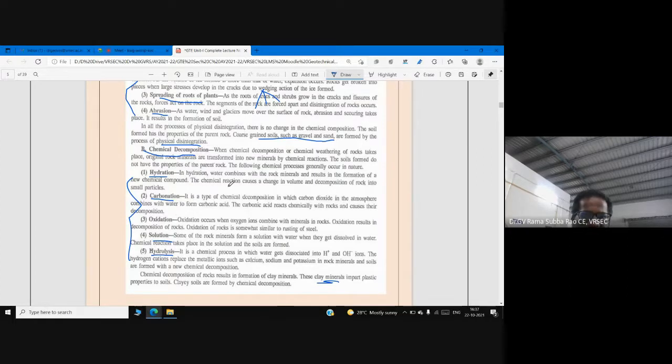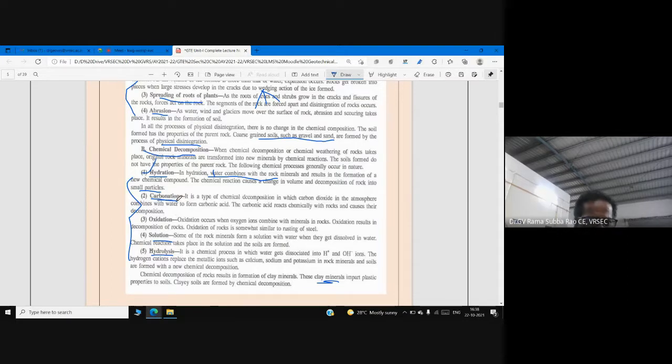Now I can tell you what we mean by hydration. See, in hydration, the name itself is speaking: water combines with rock minerals and results in formation of a new chemical compound. So then what happened now? The decomposition of rock takes place. Now the rock is decomposed and small particles are formed. So all this happens due to combining with water. That's why the name hydration is implied here.